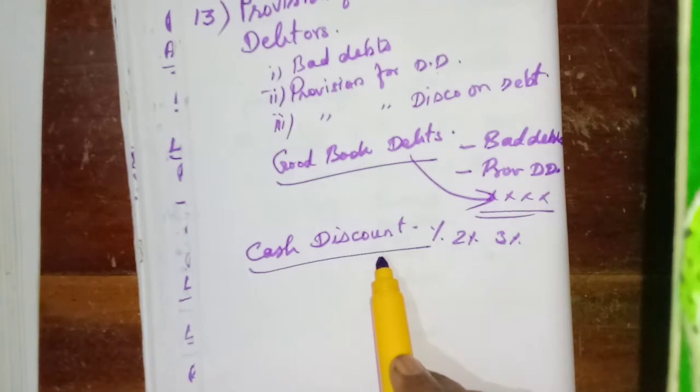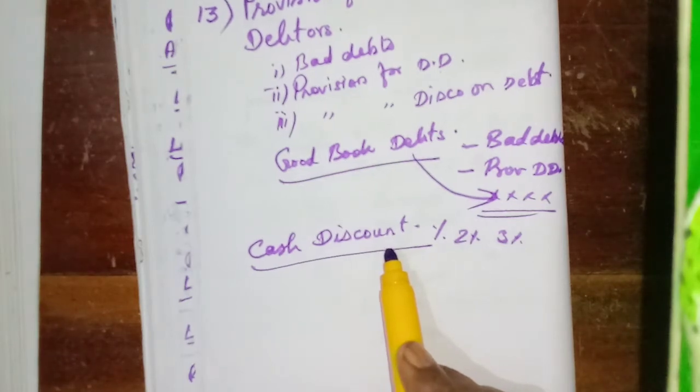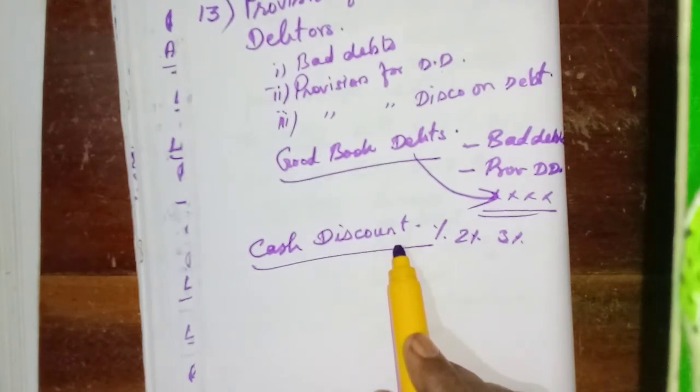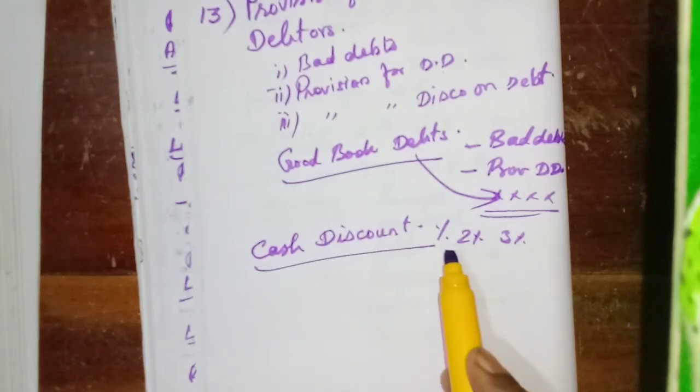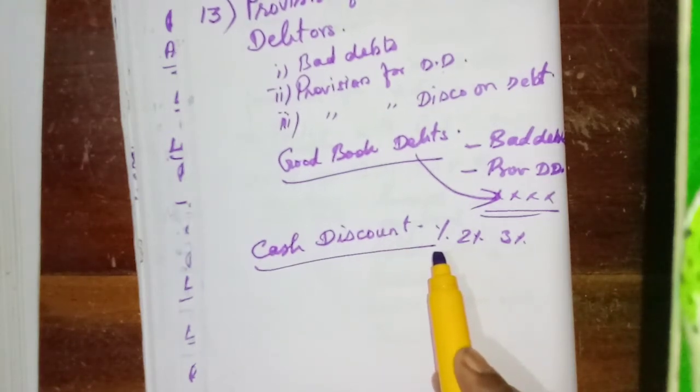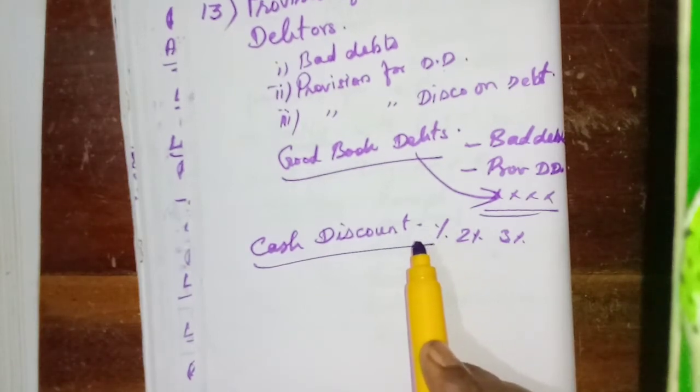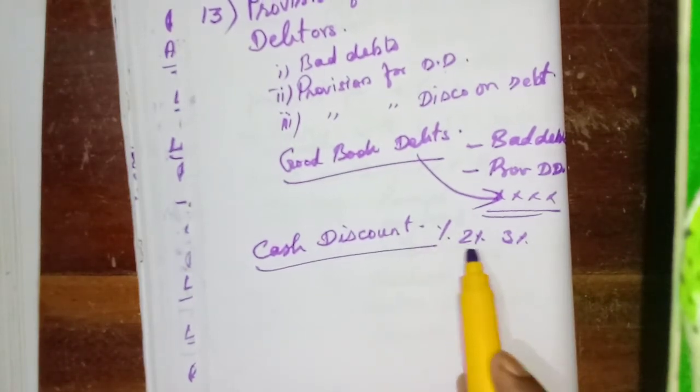Some years many customers might have paid within the time limit, so we have to deduct more amount, isn't it? Some years they may not pay any amount, so we do not need to provide for the discount.